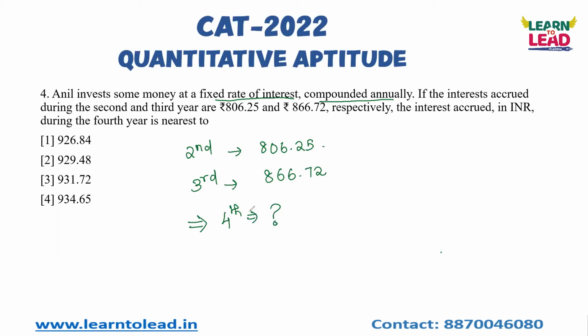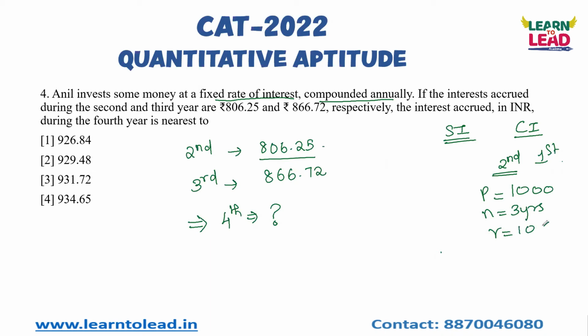Okay, so you should know one concept. I hope you all know that in simple interest, the interest remains the same for every year. But when it comes to compound interest, from the second year onwards, we will calculate interest on the first year's interest also. Suppose I borrow 1000 rupees from a person, and after 3 years I have to pay some amount, and R is equal to 10%. At the end of the first year, I pay 10% of 1000, which is nothing but 100.